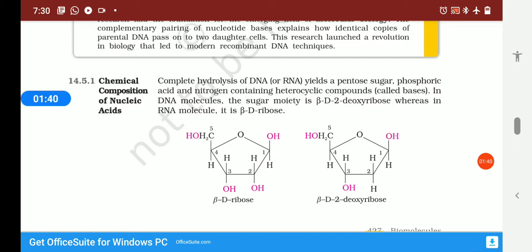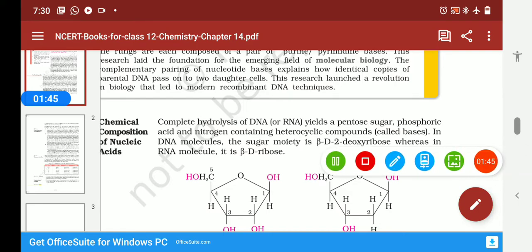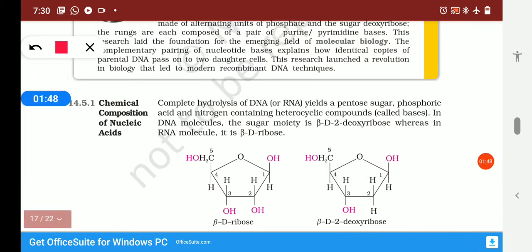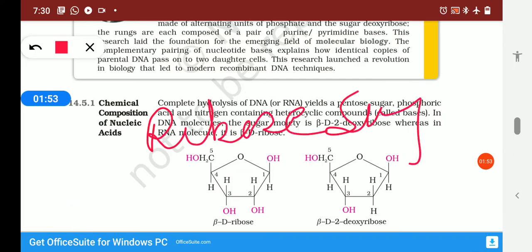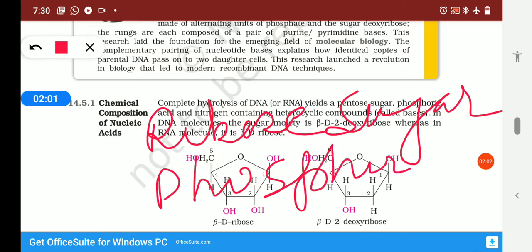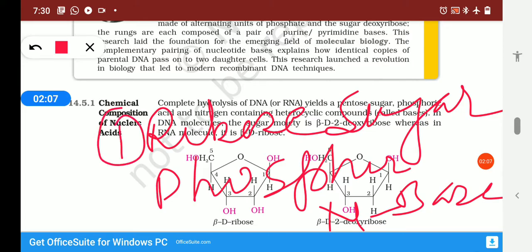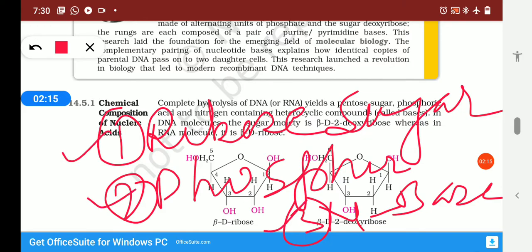So DNA and RNA consist of ribose sugar, phosphoric acid and nitrogenous base. So there are three components of nucleic acids, or constituent bricks: ribose sugar, phosphoric acid and nitrogenous base.